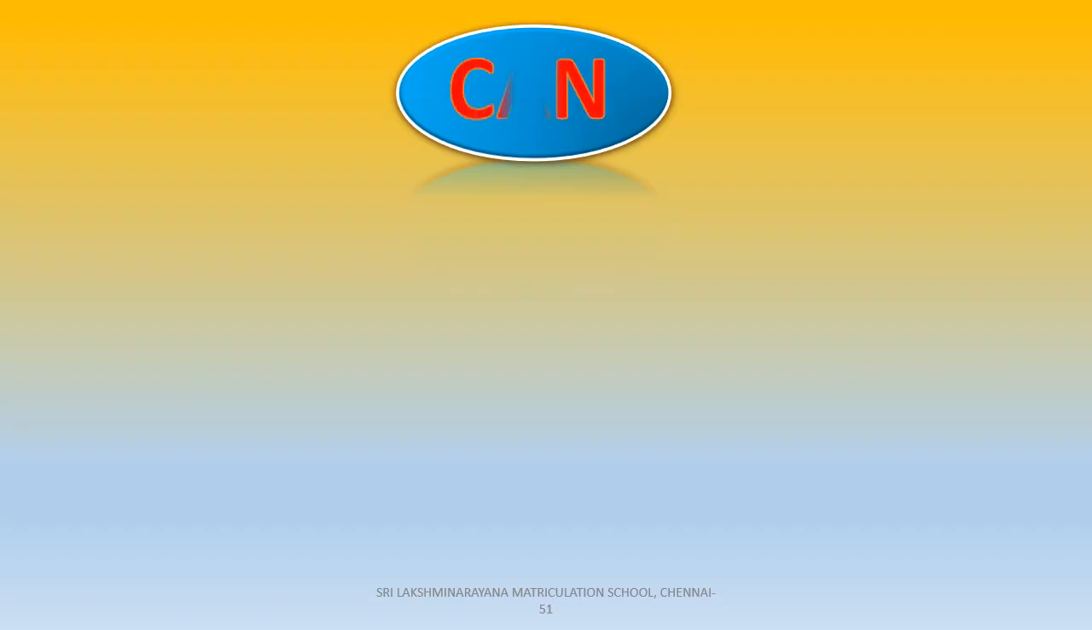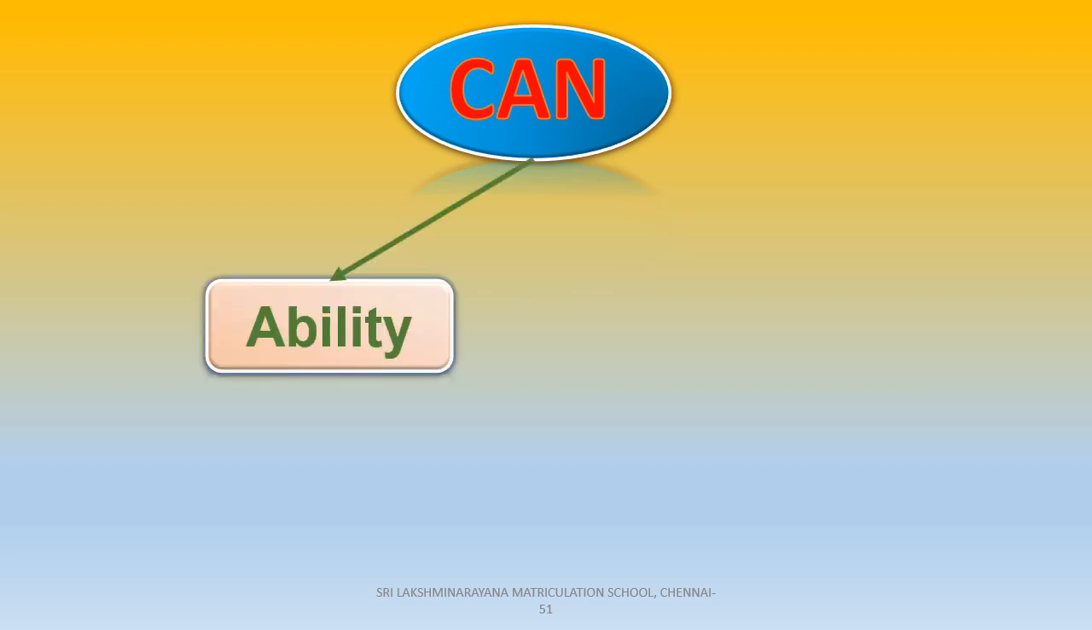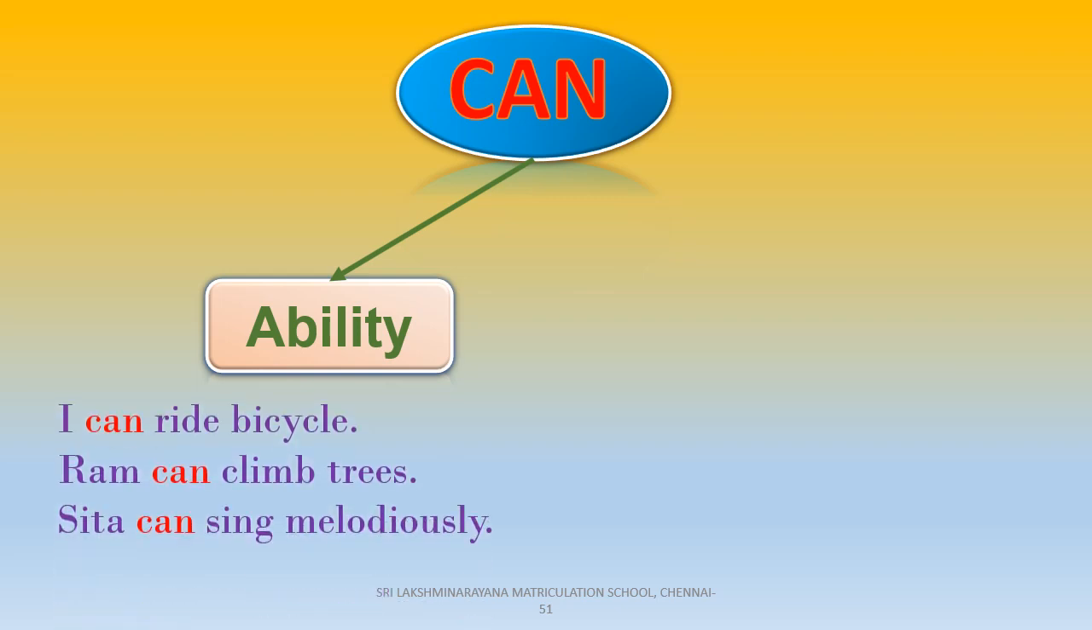First one is can. Can is used to express ability. Look at the examples. I can ride a bicycle. Ram can climb trees. Sita can sing melodiously. All these 3 sentences express the ability of a person. Ram is able to climb trees, Sita has the ability to sing melodiously.